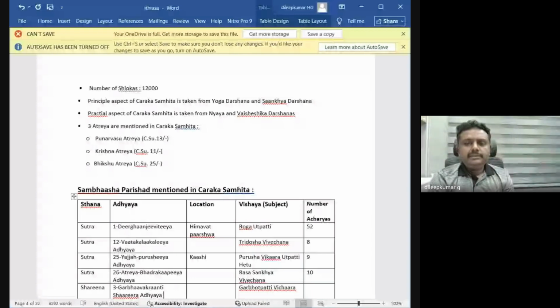The Adyopadishta of Charaka Samhita is Punarvasu Atraya. Bhikshu Atraya may be different, Krishna Atraya may be different, but the author of Charaka Samhita is Punarvasu Atraya. It is very clearly mentioned in Charaka Sutra 13th chapter. Got it?